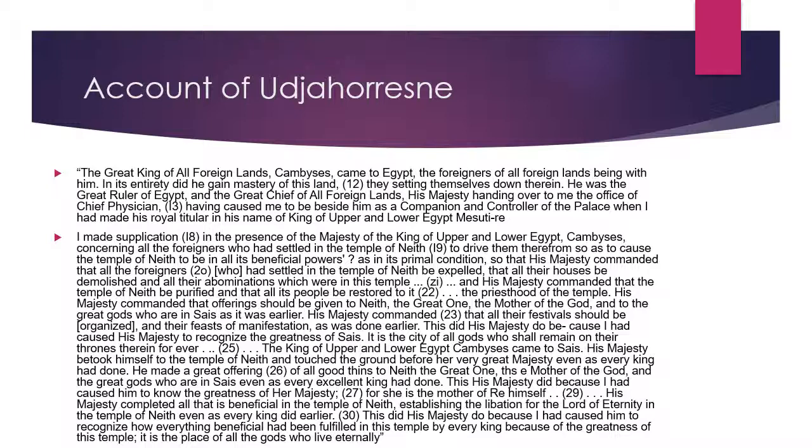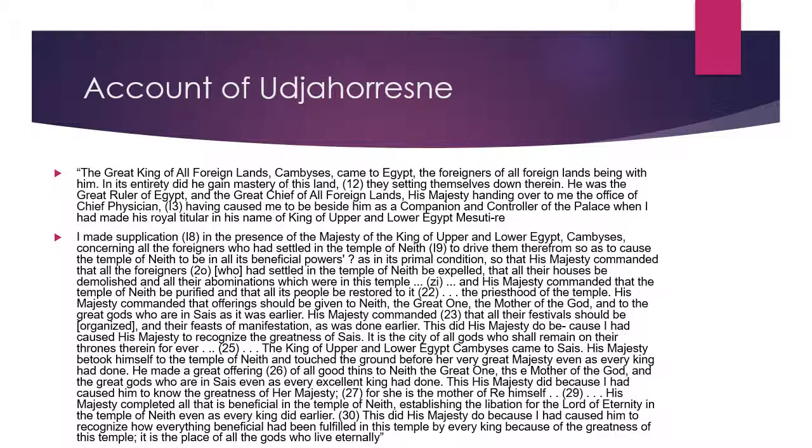So this is a very long inscription, but there is a lot of good stuff to be looked at in here. So I'm just going to pick out a few bits. It can be observed that Udjahorresnet dwells with particular insistence on the way in which Cambyses has accepted the traditional model of Egyptian kingship and regulated his behaviour by it. Sais was a royal city, and Cambyses is represented as showing that city and its cult particular respect. So he uses titles to point out his assumption of pharaonic status.